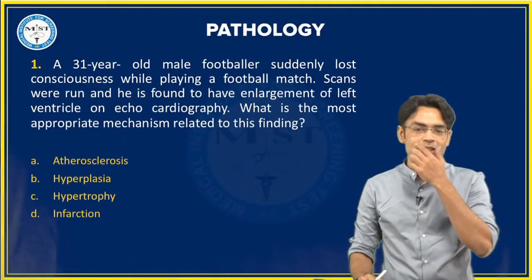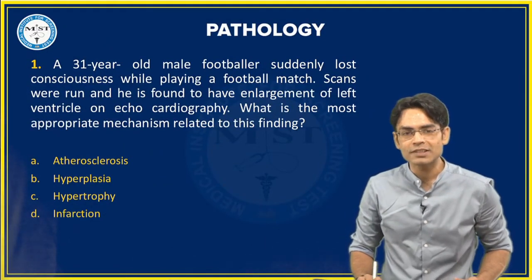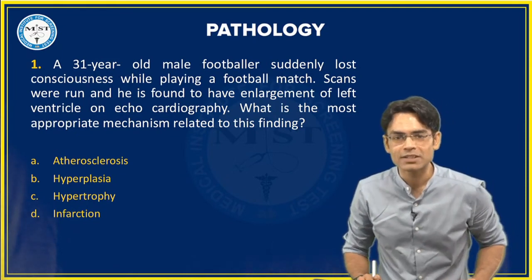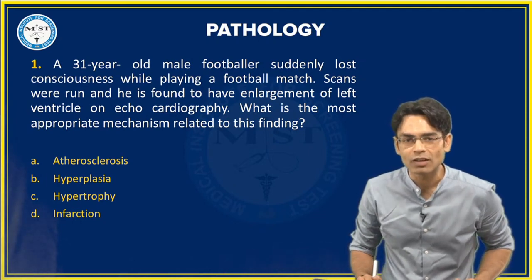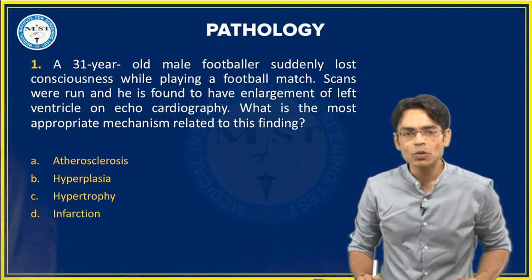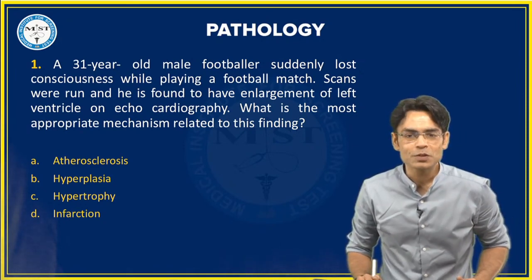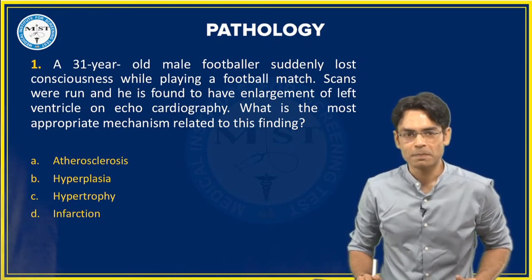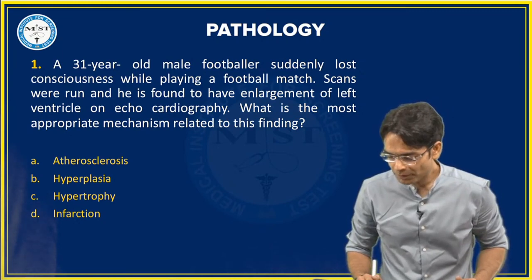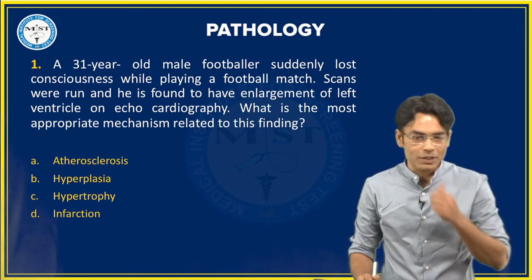Okay, the first question goes like this. A 31-year-old male footballer suddenly lost consciousness while playing a football match. Scans were run and he is found to have enlargement of the left ventricle on echocardiography. What is the most appropriate mechanism related to his findings? The options you're seeing on your screens are A, atherosclerosis, B, hyperplasia, C, hypertrophy, and D, infarction. So I would like to ask you the answer for this question.